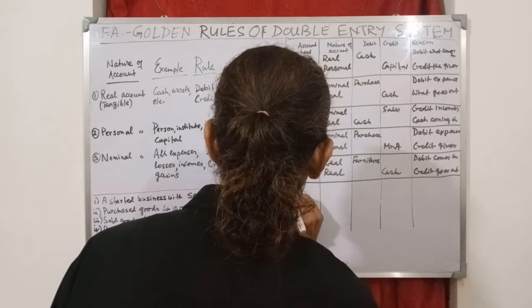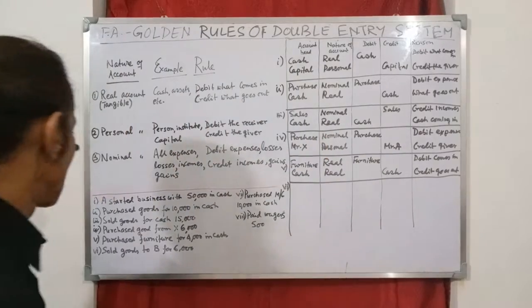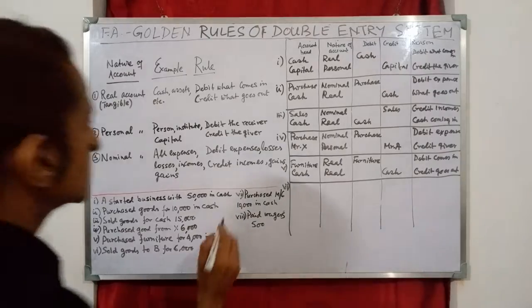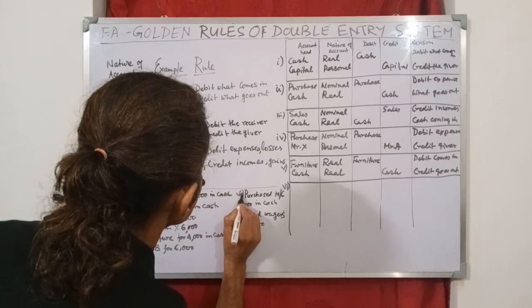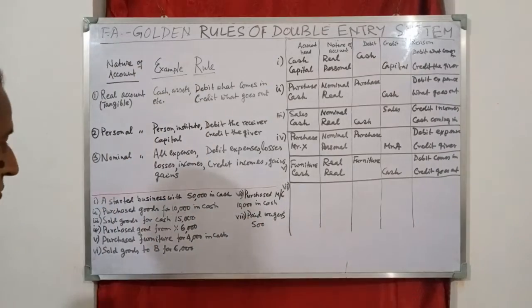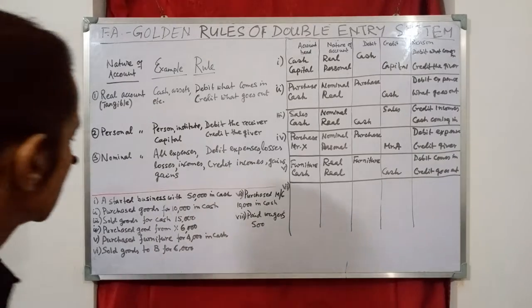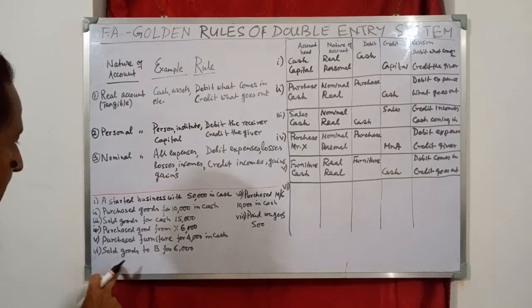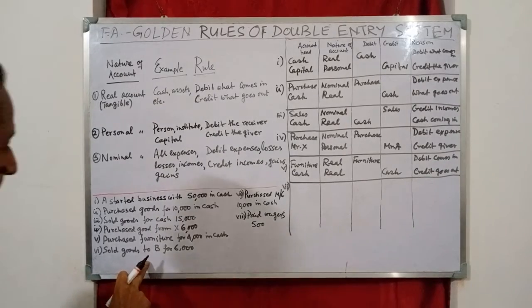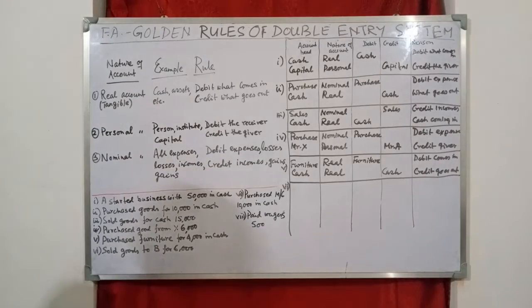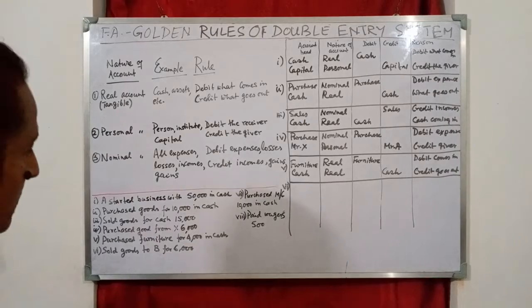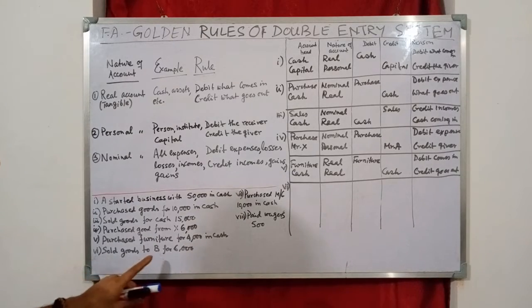Next, come to number 6. What is number 6? Sold goods to B for 6,000. Again, take note of this transaction. Here also cash is not mentioned. This means Mr. A has sold goods to B not in cash but on credit. So account heads are, one is sales and the other is Mr. B.